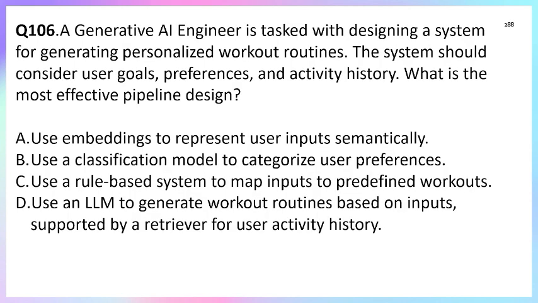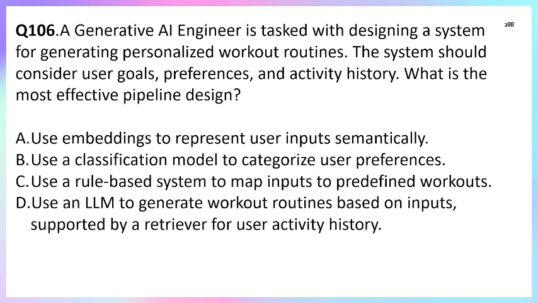Question number 106. A generative AI engineer is tasked with designing a system for generating personalized workout routines. The system should consider user goals, preferences, and activity history. What is the most effective pipeline design? Option A, use embeddings to represent user inputs semantically. Option B, use a classification model to categorize user preferences. Option C, use a rule-based system to map into a predefined workflow. Option D, use an LLM to generate workout routines based on input, supported by a retriever for user activity.